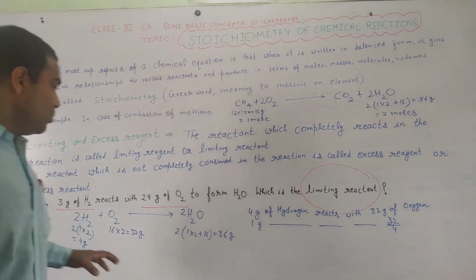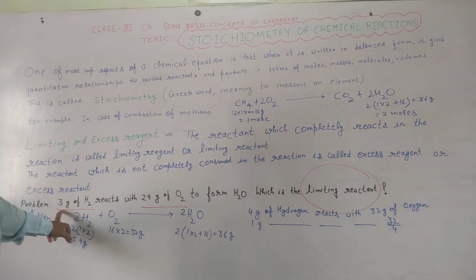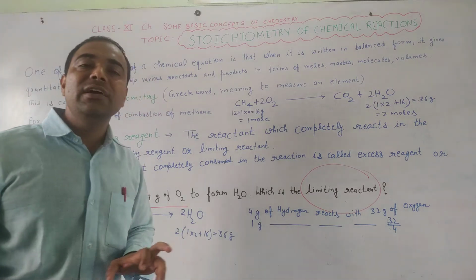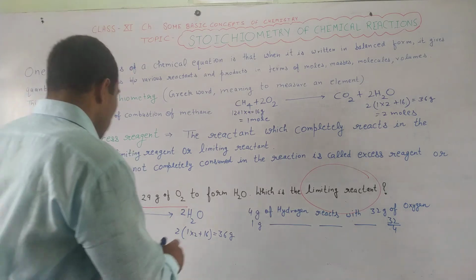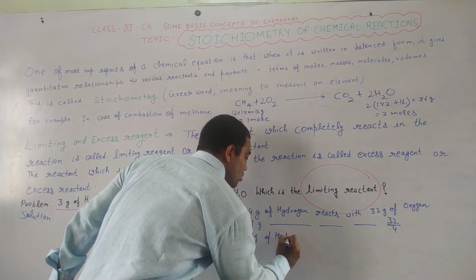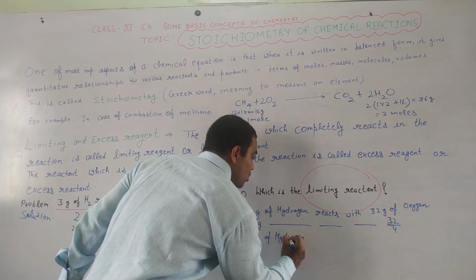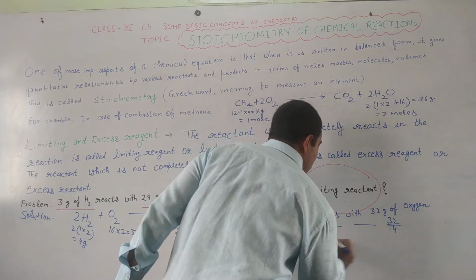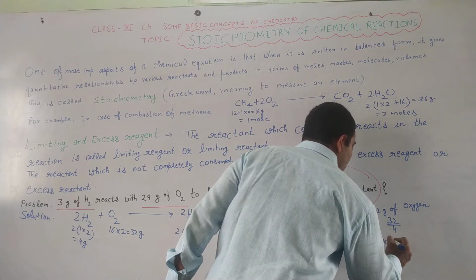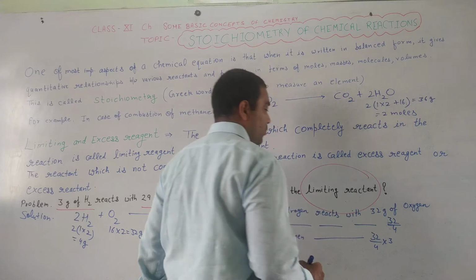So what is asked from us? 3 gram of hydrogen will react, and we have to check the limiting reactant. So we will take 3 gram of hydrogen. So 3 gram of hydrogen will react with how much amount of oxygen? 32 by 4 into 3 gram.